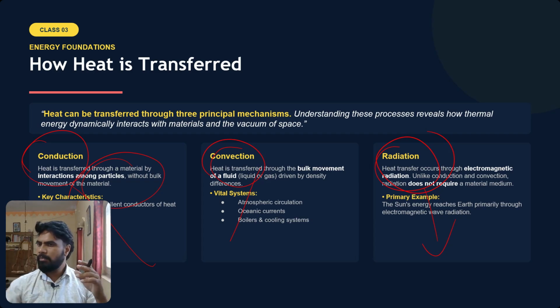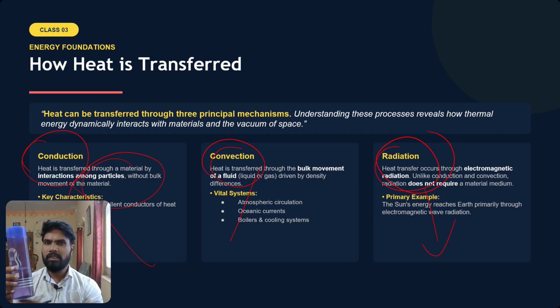For example, this is an iron rod. I am heating just this part, but over a period of time the entire rod gets heated. How is it happening? Because the particles or molecules in this iron rod are slightly moving and transmitting heat from here to here, here to here, and like that the entire iron rod gets heated.